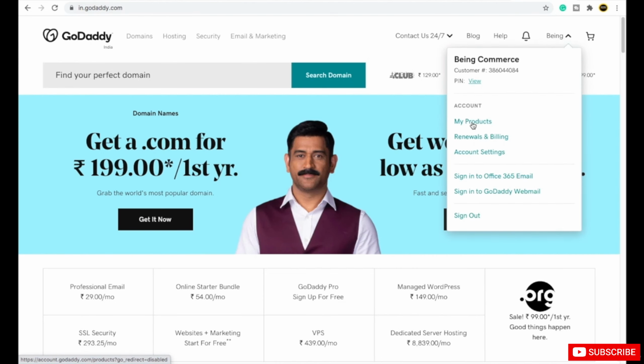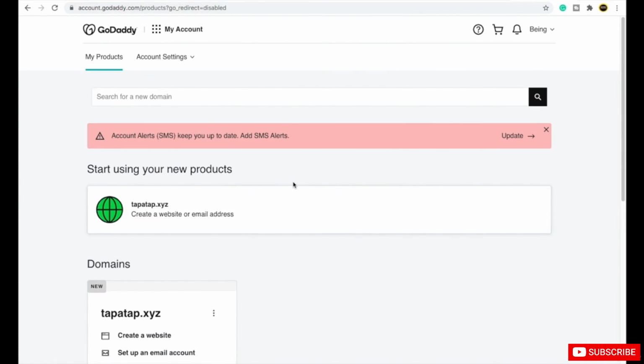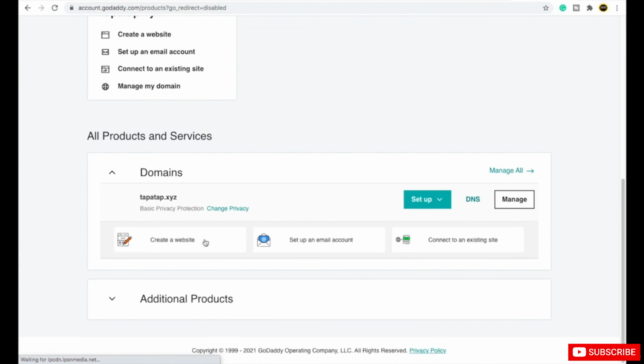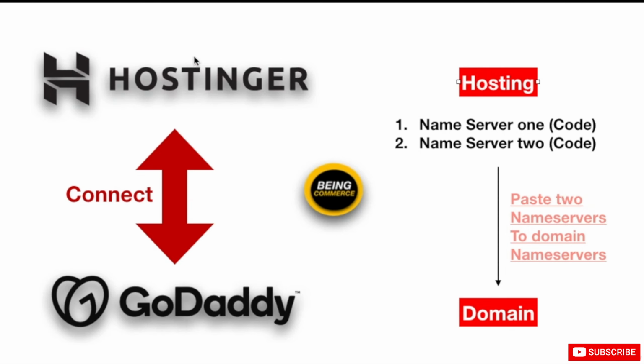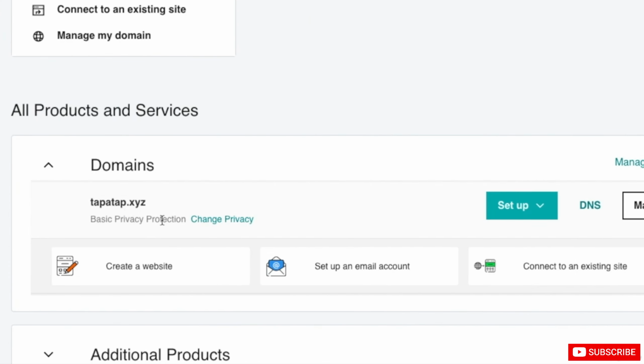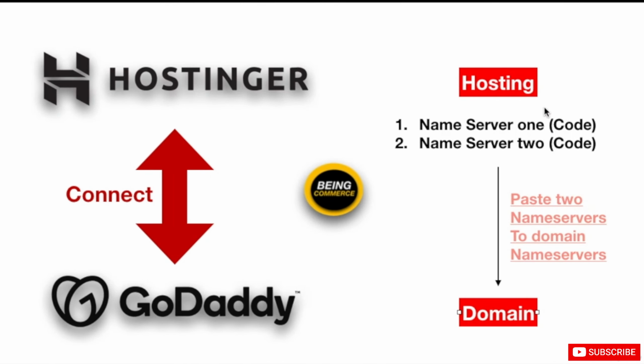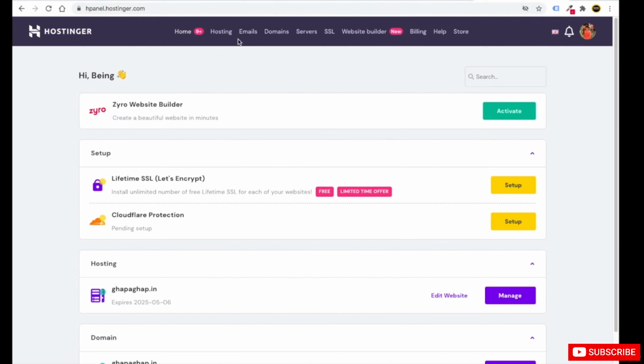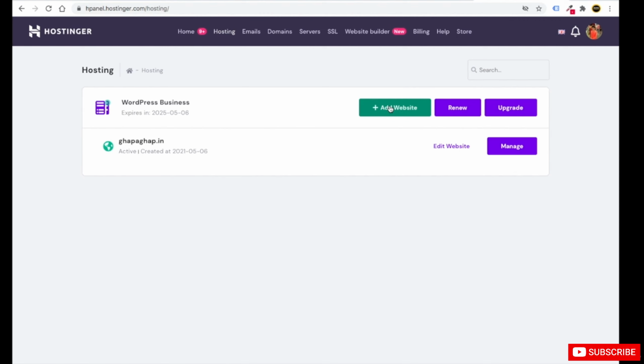From here you just need to go to my products. Then for example, this is the domain which you have purchased from GoDaddy and you want to connect this domain to your Hostinger website. Very simple. So you can see right now we have opened our Hostinger account and we have opened our GoDaddy. This tapartup.xyz is the domain which I need to connect with the hosting of Hostinger so that I can install the website. So it's very simple. You just need to go to your Hostinger and from here go to hosting. From here you just need to click on add website.